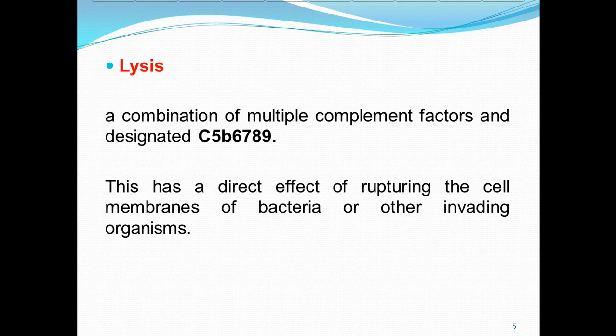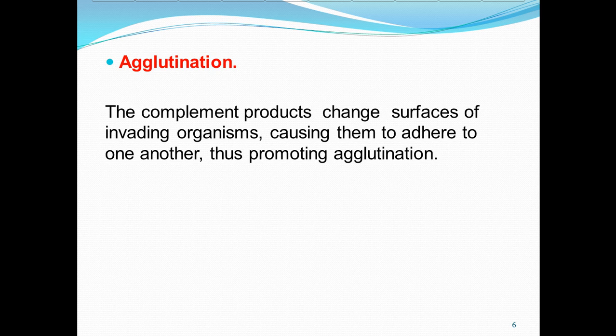Lysis: a combination of multiple complement factors, designated the C5b6789 complex, has a direct effect of rupturing the cell membrane of bacteria or other invading organisms.